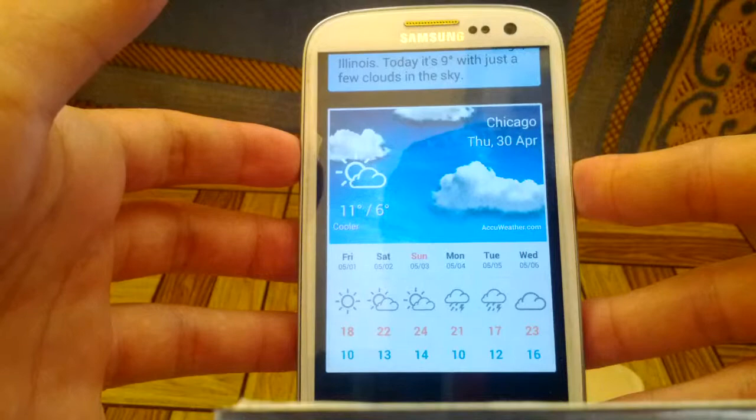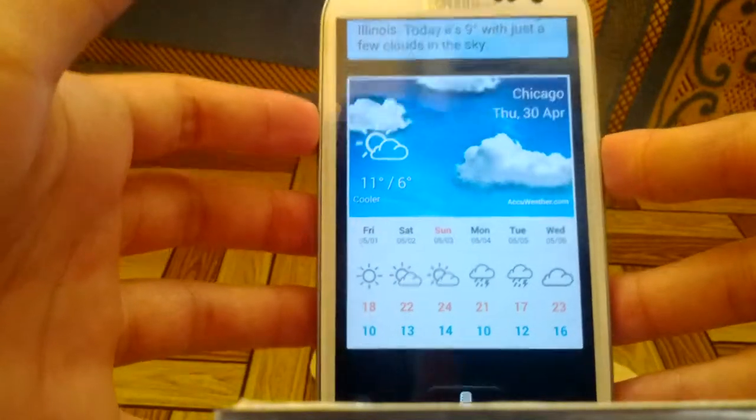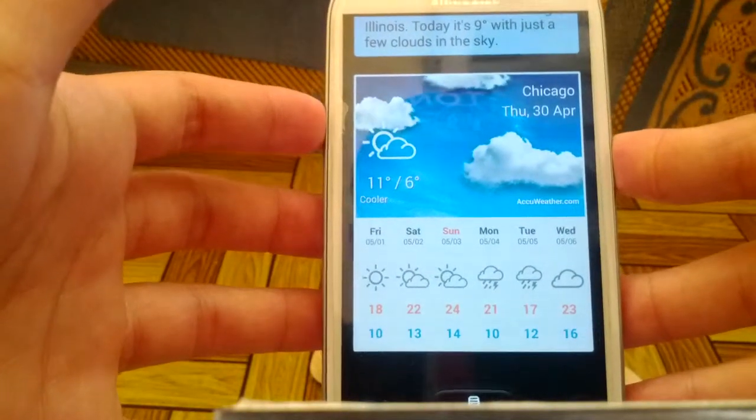Here is the weather for Chicago, Illinois. Today it's 9 degrees with just a few clouds in the sky.